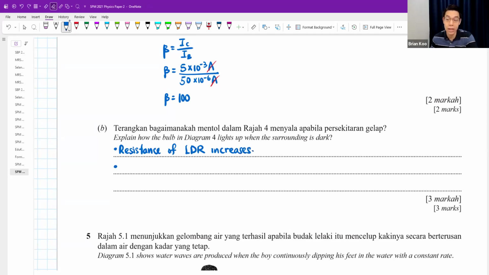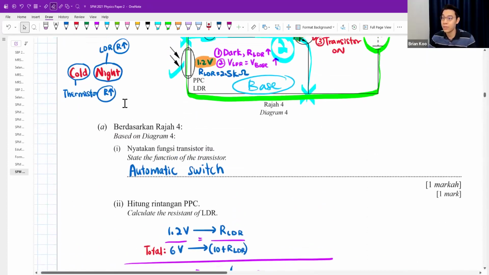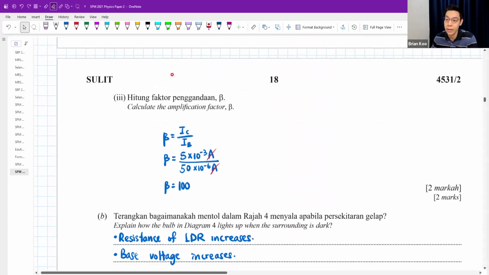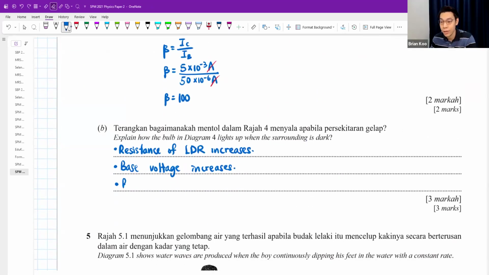When the resistance of the LDR increases, the voltage of the LDR, the base voltage, increases. The moment the base voltage is high enough, current will flow. This current is called the base current. Base current flows, then the transistor turns on.